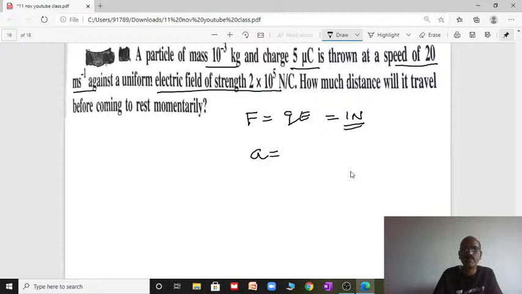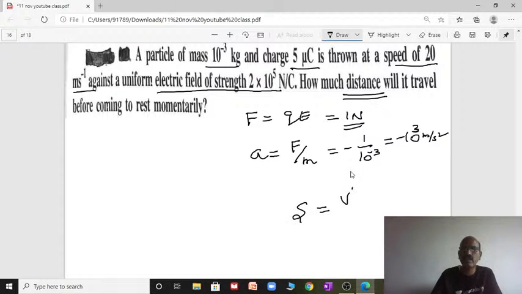Acceleration: F equal to m into a, acceleration a equal to F by m. F is 1, m is 10 power minus 3. You will get minus 10 power 3 meter per second square acceleration. V square minus u square equal to 2as, we can use for distance.